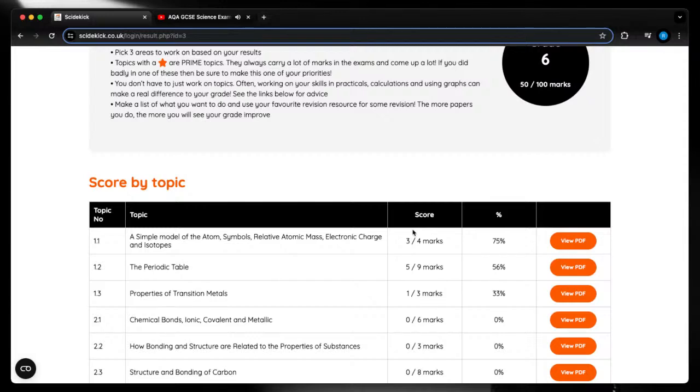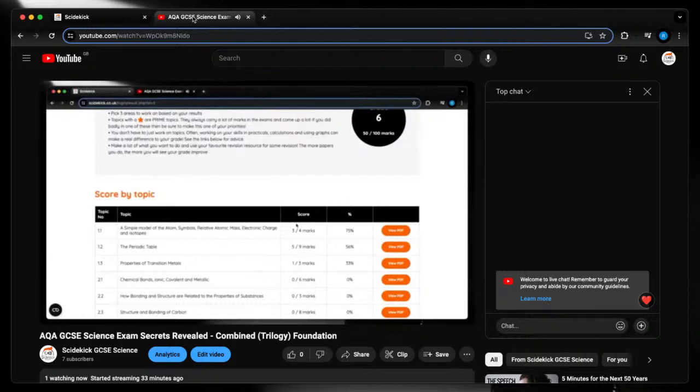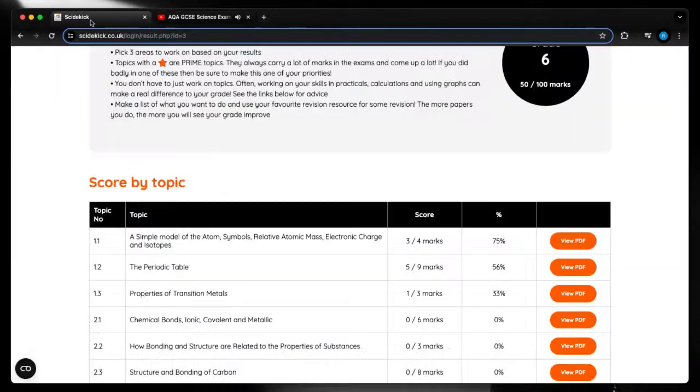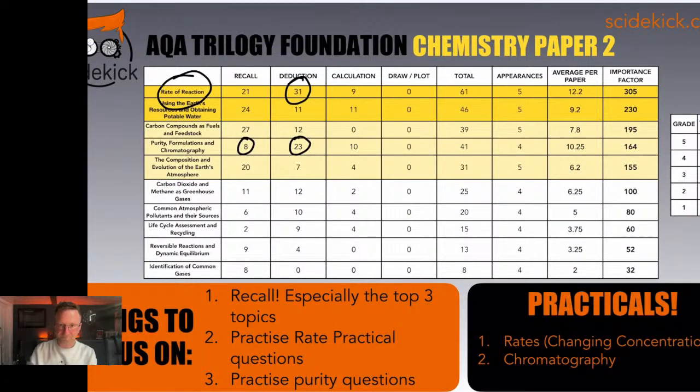And then of course you can go, okay, well, I need to improve on these things, and then do that, and then work on another paper again. So essentially, this is a method. It's almost like a hack to find out what your priorities are when it comes to revision, folks, okay? That's really, really important. So that's Sidekick in a nutshell.